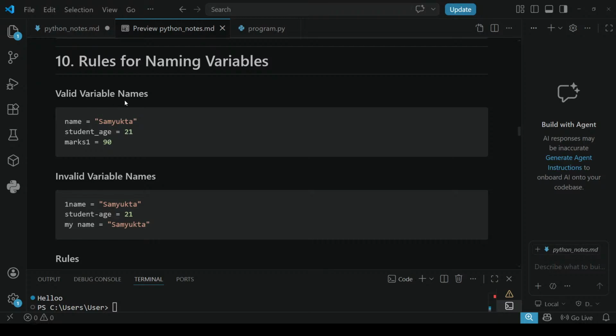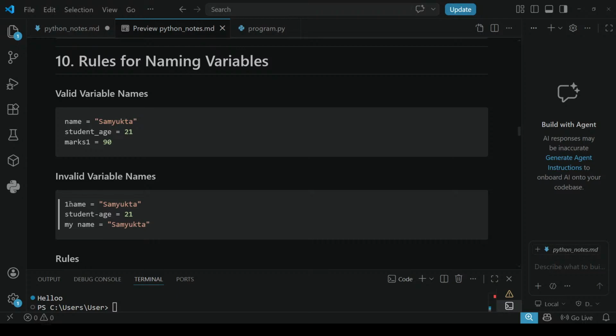Later you will learn from the basics. Keep these things in mind. First, you are going to learn some definitions and how Python works. Then you are going to learn these underscores and all. Student underscore age should be written like that. Why? Because there is a set of rules. A name should not have numbers or any special characters.